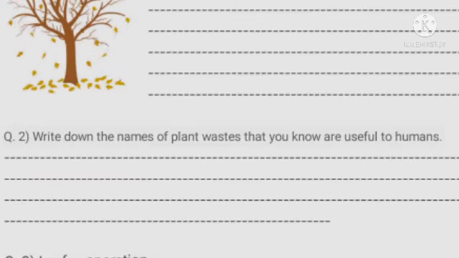Question 2. Write down the names of plant waste that you know are useful to humans. माणसासाठी प्लांटचे कोणते वेस्ट जे एक्सक्रिटेड पार्ट आहेत जे आपल्यासाठी उपयोगात आहेत ते तुम्हाला लिस्ट आउट करायचे आहेत. Question 3. Leaf evaporation. You have to write a short note and explain by drawing a diagram how evaporation takes place.